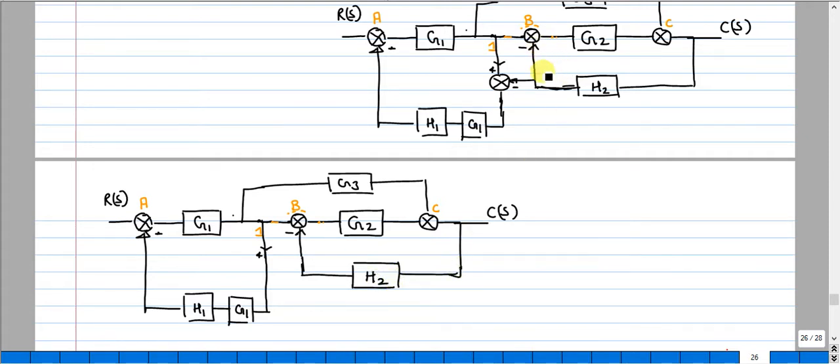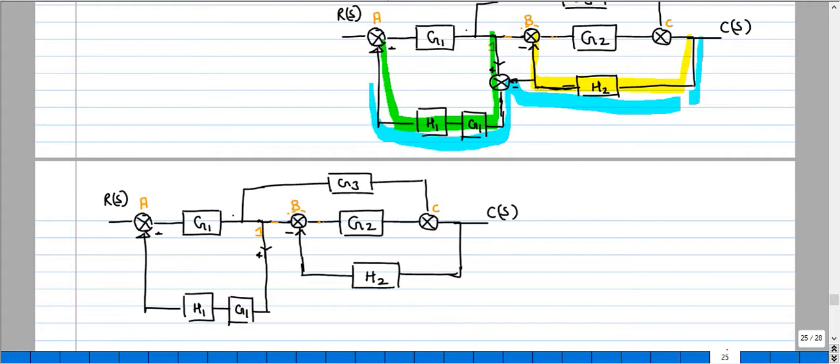Okay, this path is done. So let me just highlight. This was the first path I selected. This is done, and the second path, this is done, and the third path. Okay, third path. So you just observe, this is the third path. Total 3 paths. So let me write down the third path.